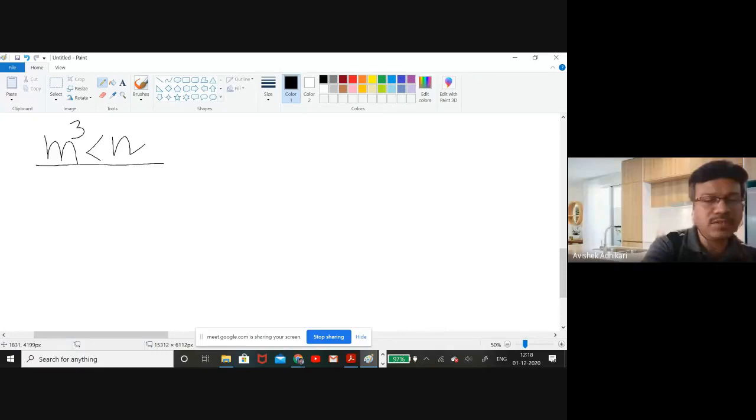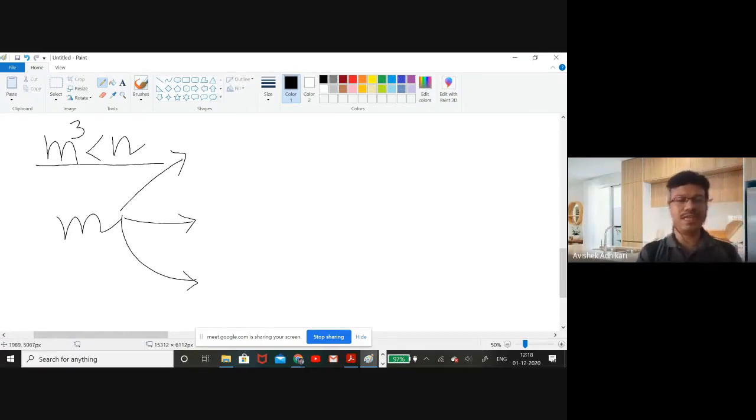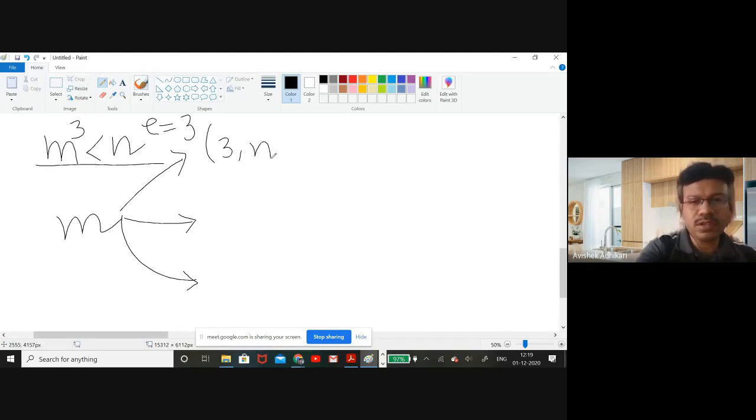So what is the scenario now? The scenario is like this: the same message is being sent. For example, suppose some company wants to send the same message to all its employees. So quite naturally, the message is the same. And suppose the exponent is also small. For example, suppose I assume that the exponent e is 3. So they are going to use this public value.